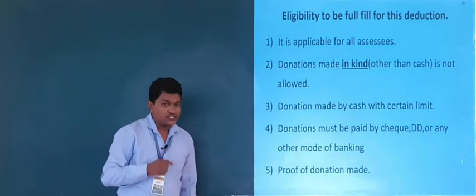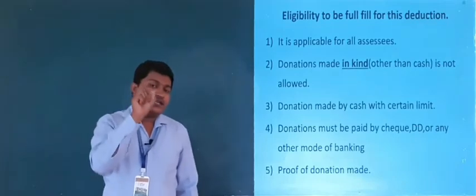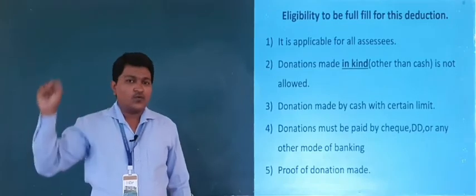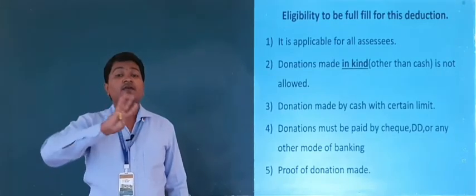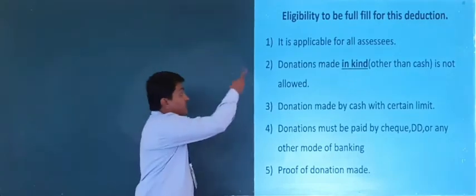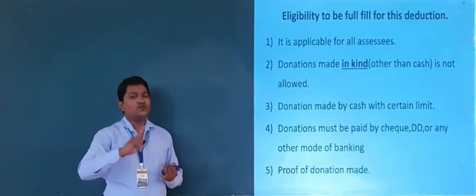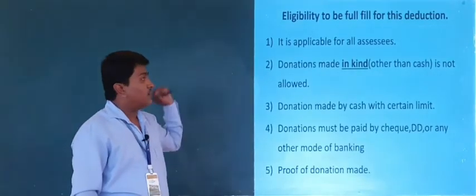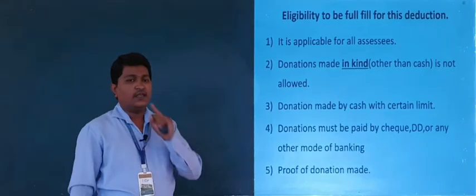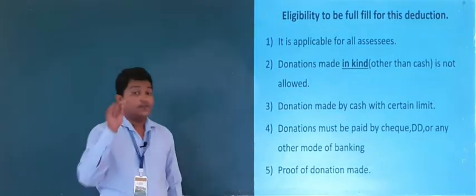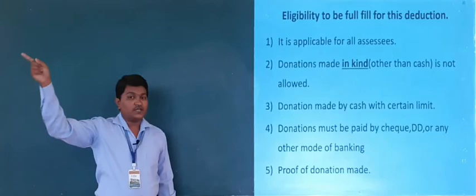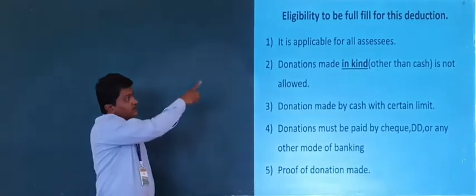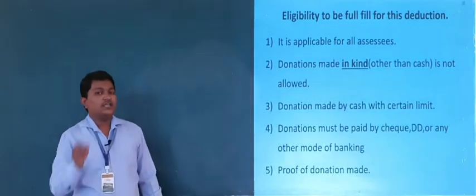Understood now? My question is that 80G donations can be deducted by whom? It is deducted by every assessee, means it is applicable for all assessees. It may be individual, firm, company, or AOP. Anyone can claim under section 80G. 80C is only for individual and HUF, but this is applicable for all. All assessees can claim deduction under section 80G.